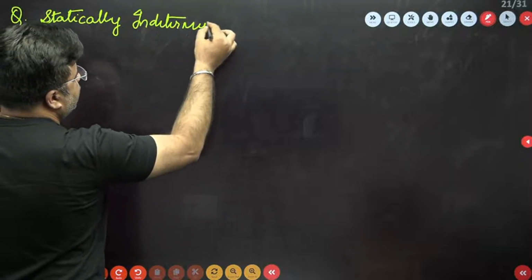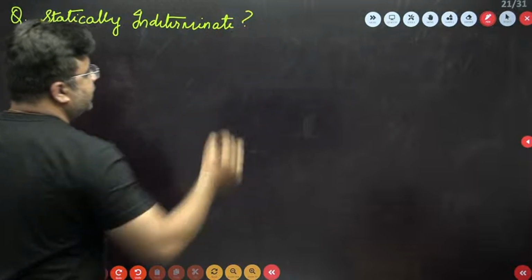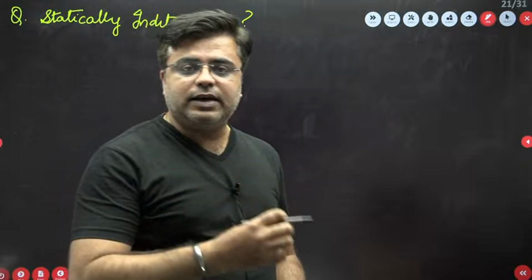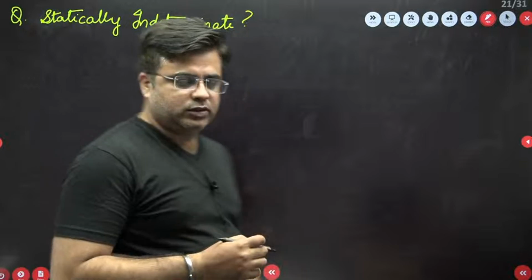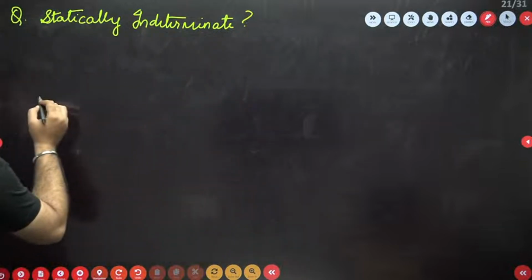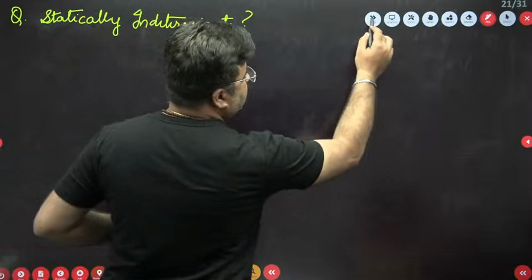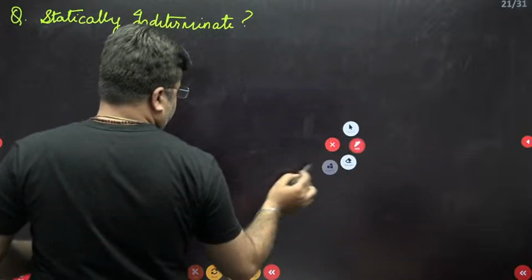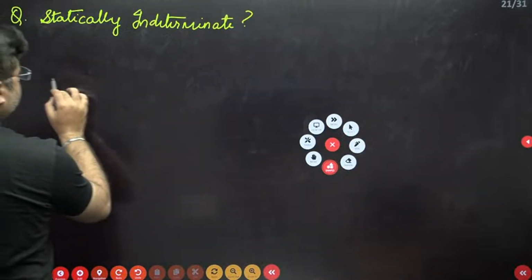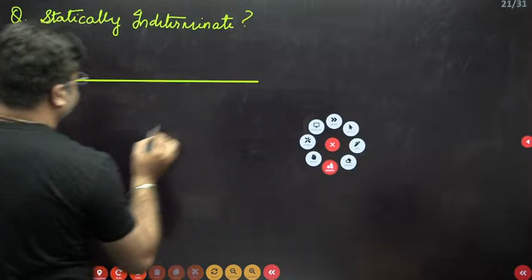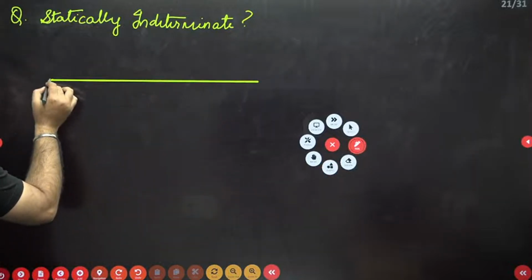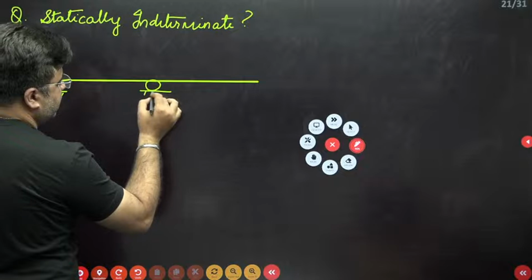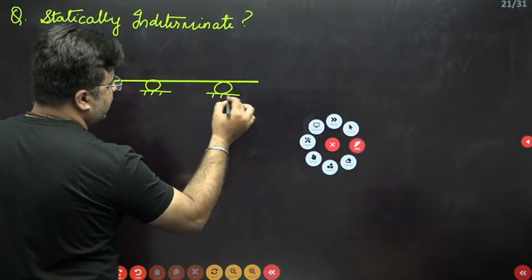So 4 beams are given to you. Statically indeterminate beams are those beams in which the number of support reactions is more as compared to the number of available equilibrium equations. So those will be my statically indeterminate structures. So first one is, you have this continuous beam having 1 hinge support and 2 roller supports like this. This is the hinge support, and one roller support like this and one roller support like this is given. So this is my first beam.